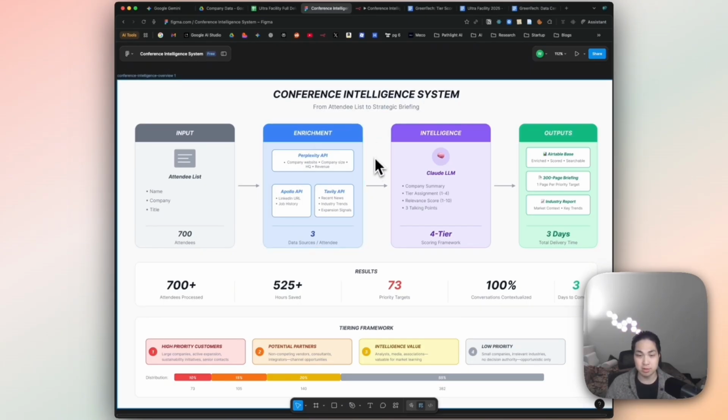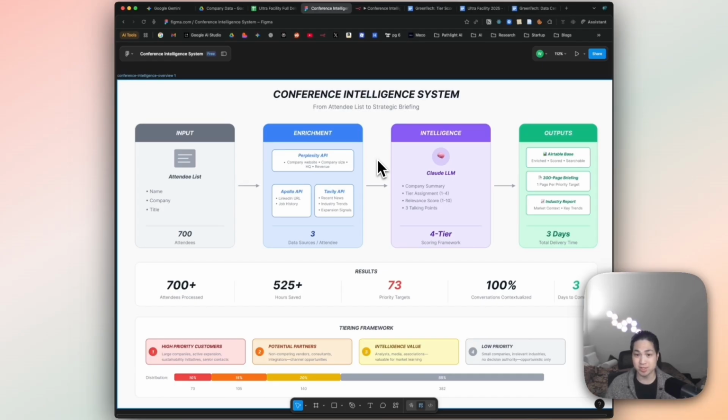Finally, I connected to another API called Tavily, which is a news source API. Using that, I searched for the most recent six months of news based on key criteria and key terminology, such as data centers, M&A, projects, anything that was relevant for our client.